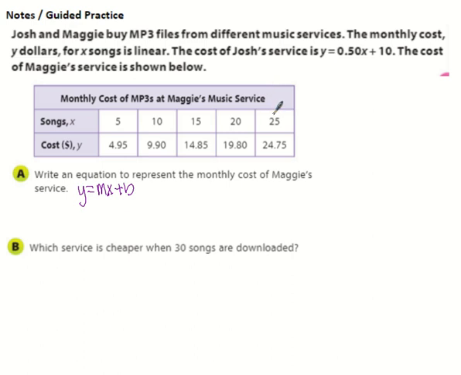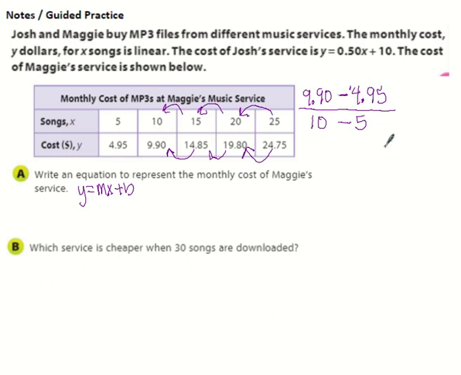Remember, for our slope we can use the table trick, but we need to actually subtract, and our arrows have to go the same direction. You cannot go this way and then that way. The other way you can do it is to fully write out the points. So I could do 990 take away 495, and then 10 take away 5.